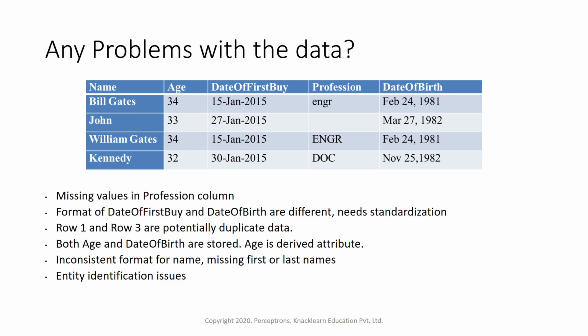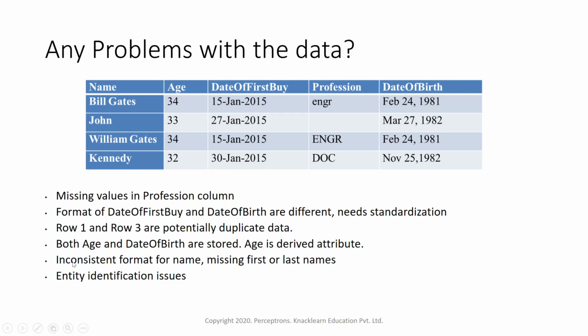Then the next one is inconsistent format for name. A few of the names are missing first or last names. Like we can see here, Bill Gates is there, John is there, then nothing is there, William Gates is there. So this might be a reason that a few of the names are just having one single name. They don't have a surname or something like that. But still we have to see if there is any inconsistency within the name. Is it missing a few of the things?